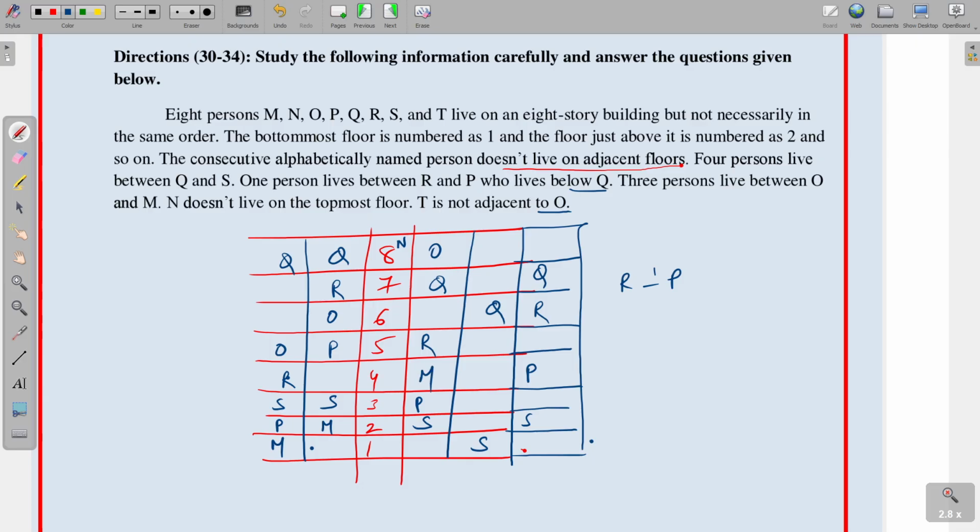Okay, and next again O and 1, 2, 3, here M is placed, and next O here, 1, 2, 3, here M is placed. Three persons live between O and M, and next N doesn't live on the topmost floor, T is not adjacent to O. So T not adjacent to O in the sense either T is placed here and N is placed here, it is the possibility. And next coming to this one, so N placed here and T is not adjacent to O, or else